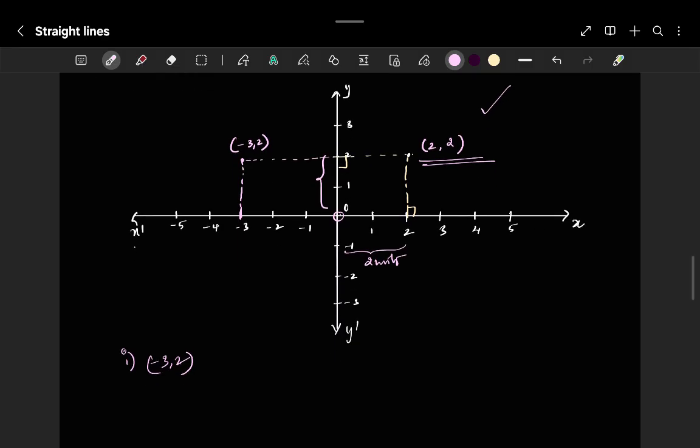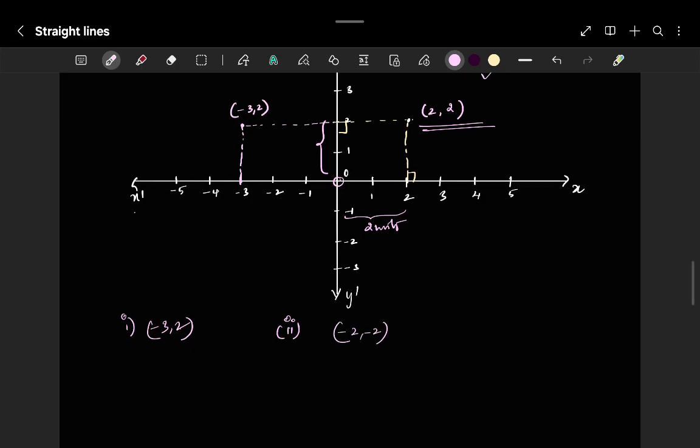Similarly, let's take minus 2 comma minus 2. Distance cannot be negative. The sign indicates the direction of the axis: a negative sign indicates negative direction, a positive sign indicates positive direction. Simple.